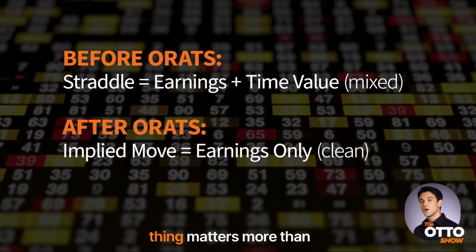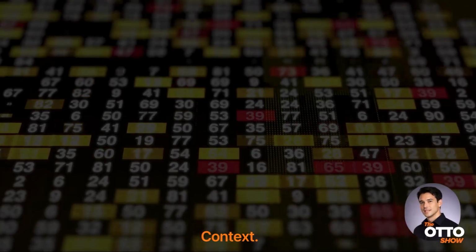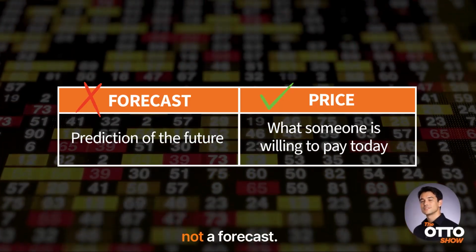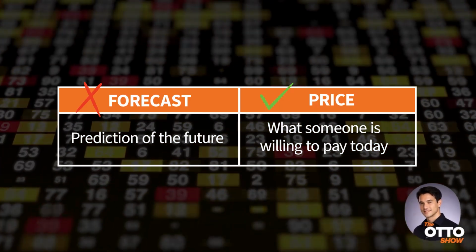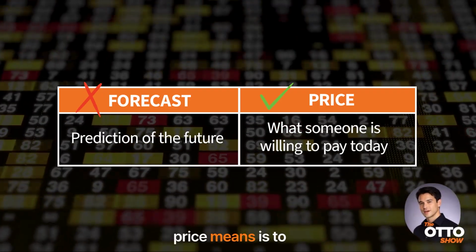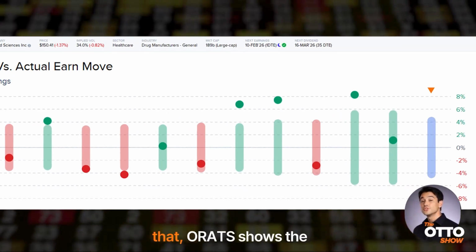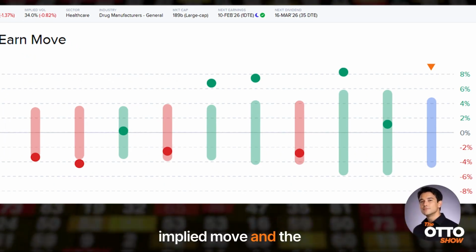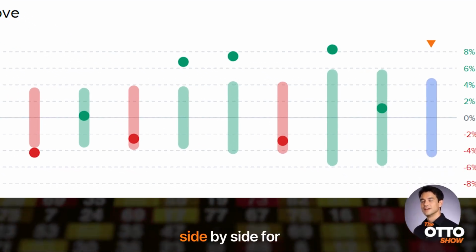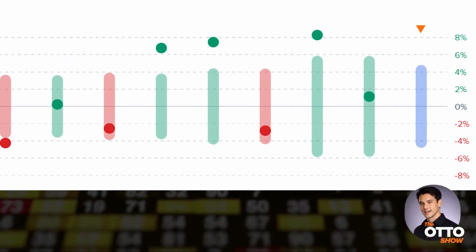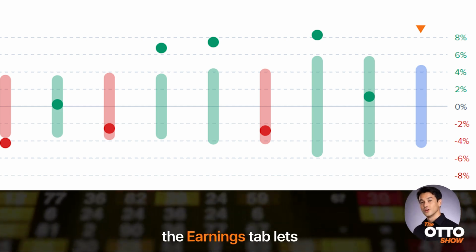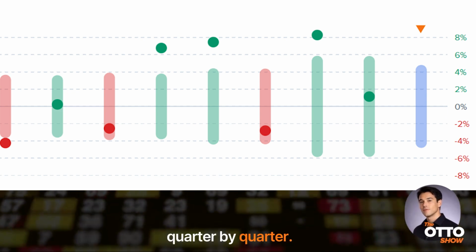But even then, one thing matters more than the number itself: context. That implied move is not a forecast, it's a price. And the only way to understand what that price means is to compare it to what actually happened in the past. To help you do that, ORATS shows the implied move and the average historical earnings move side by side for a specific stock. In the ORATS dashboard, the earnings tab lets you see this comparison quarter by quarter.